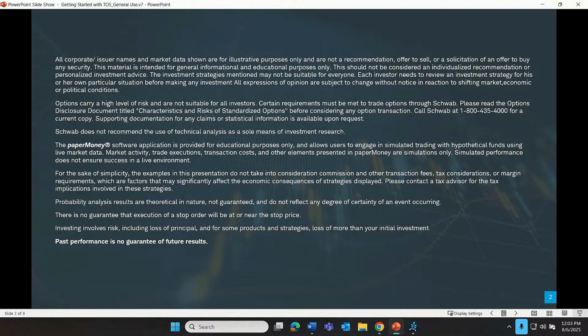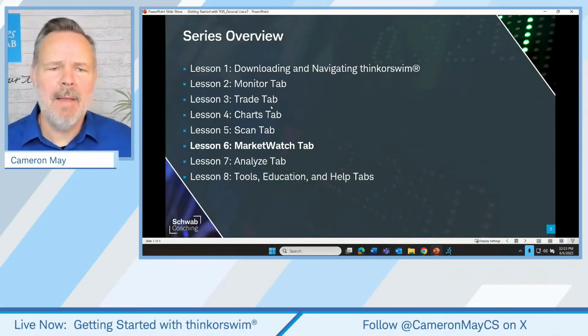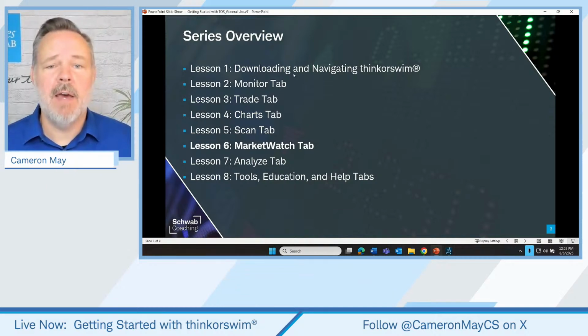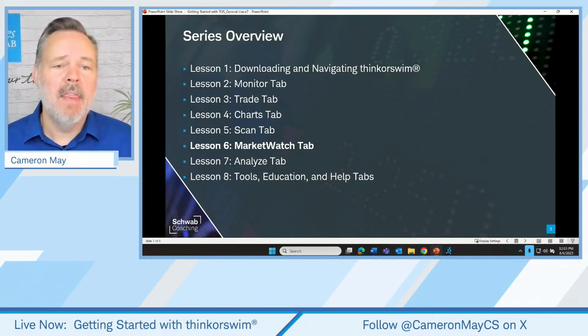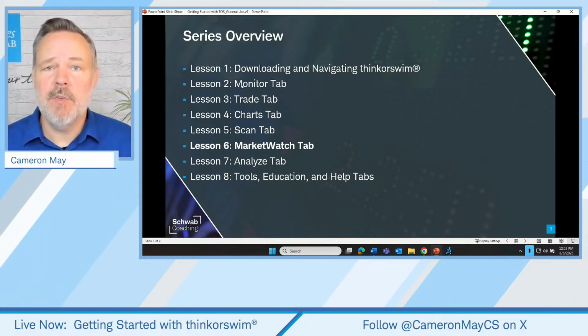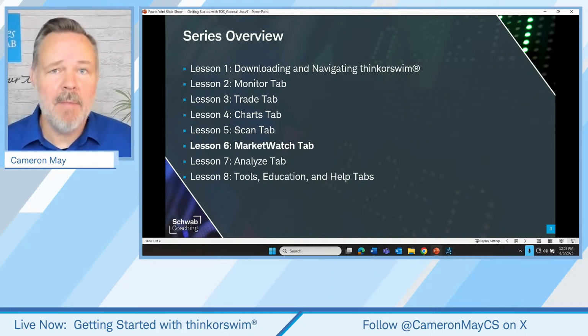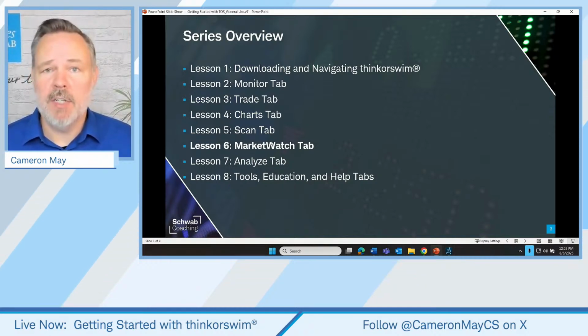All right, so let's just outline what we've been doing and where we're headed today. In the first 5 lessons, we focused lesson 1 on downloading and the general navigation of the Thinkorswim desktop platform. Then we started getting into the individual tabs in some greater depth, starting with lesson 2, the Monitor tab. Lesson 3 was the Trade tab. Then we got into charts, the Scan tab, and the scan functions on Thinkorswim. That brings us to the Market Watch tab.